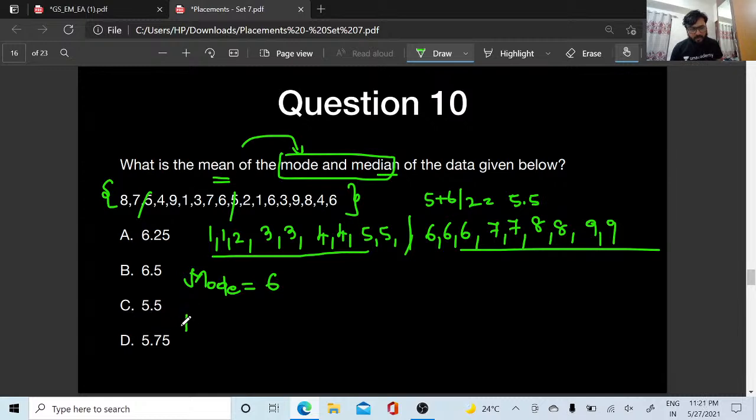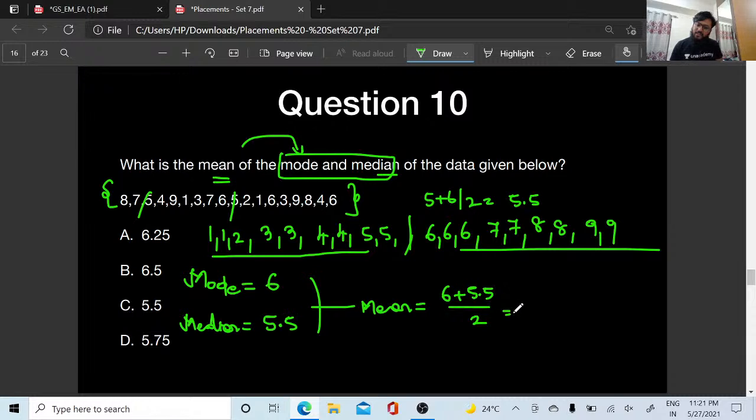Yes or no? What is going to be my median, people? My median is going to be 5.5, right? They are asking the mean of this data. Mean of this data will be 6 plus 5.5 by 2, right? Mean is the average. So this is going to be how much? 6 plus 5.5 is 11.5 by 2, right? So this is 5.5 plus 0.25. 5.75 will be the answer.